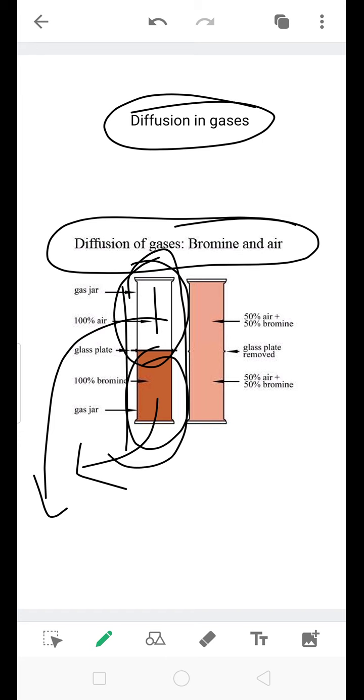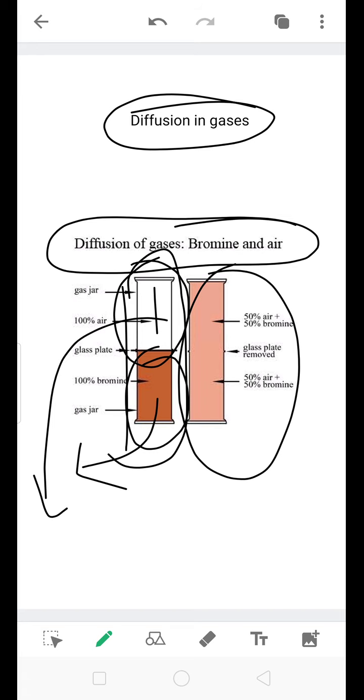Now after some time, what do you observe? The whole bromine vapor spreads out in both jars. This process is known as diffusion, or this is the example of diffusion in gases.